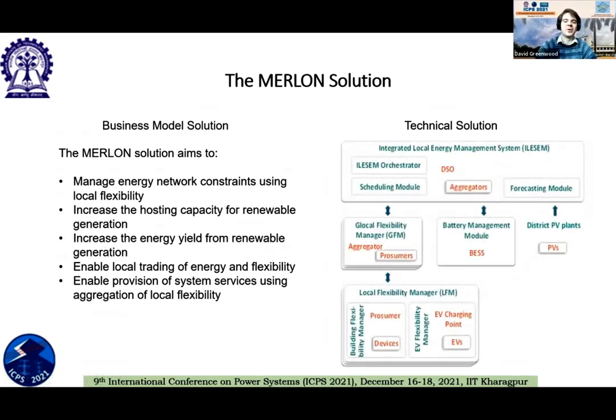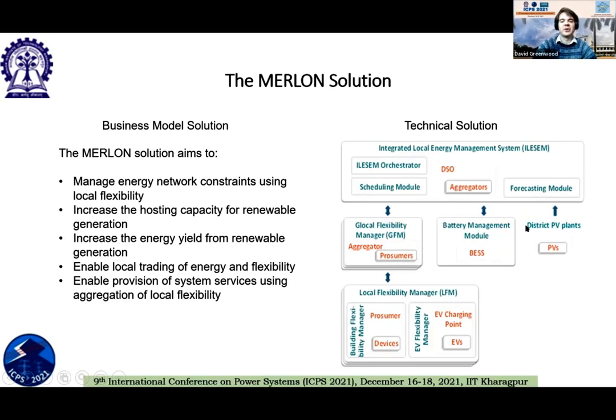In terms of how this works as a technical solution, we have different layers. The main layer that sees everything that's going on is this integrated local energy system management. Then the next layer has the inputs to the ILESEM, which is a global flexibility manager, which takes together a number of different prosumers. We have a battery management module.